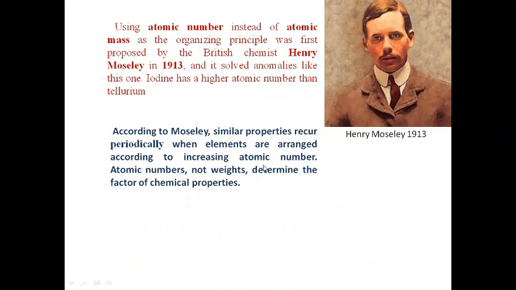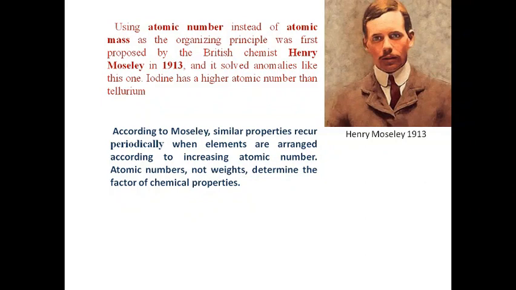Atomic numbers, not weights, determine the chemical properties, because we all know that atomic number is equal to the number of protons, and the number of protons is equal to the number of electrons, and electrons only take part in chemical reactions.